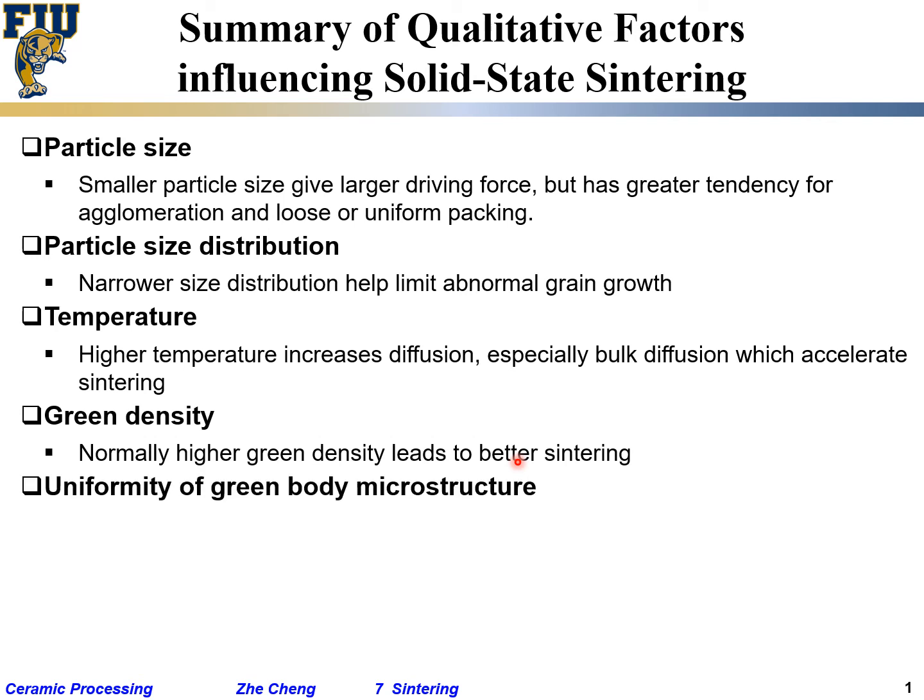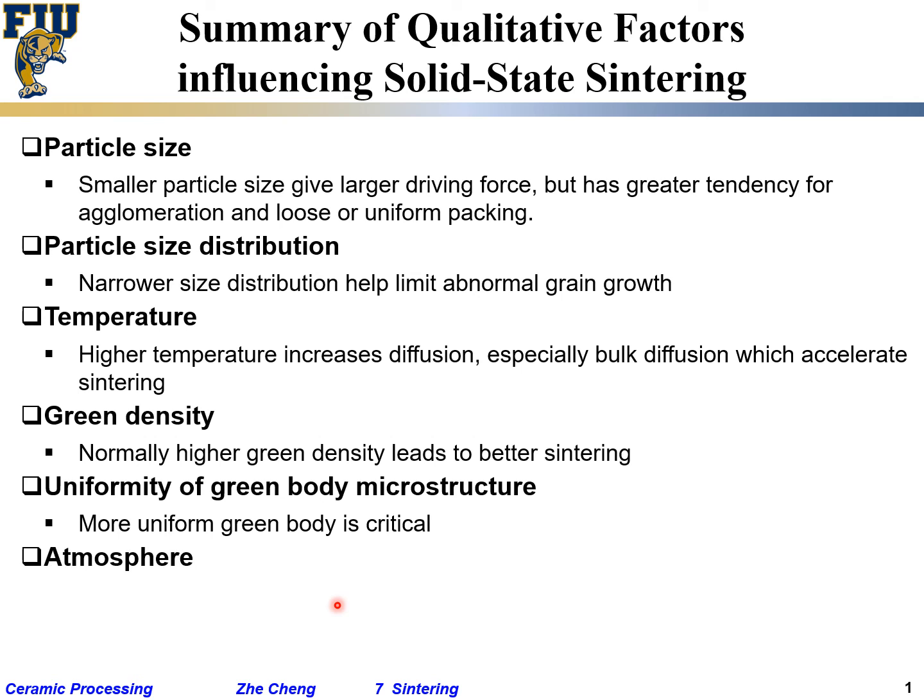And the uniformity of green body microstructure. A more uniform green body is what you want. You want your green body before sintering to be as uniform as possible. Remember what we said: sintering will not correct any structural defects in your green state. Whatever defects your green state has will show up in the sintering, and sintering will only make them even worse. Delamination, all that stuff happens after sintering.